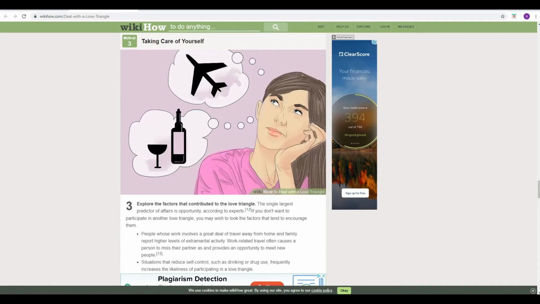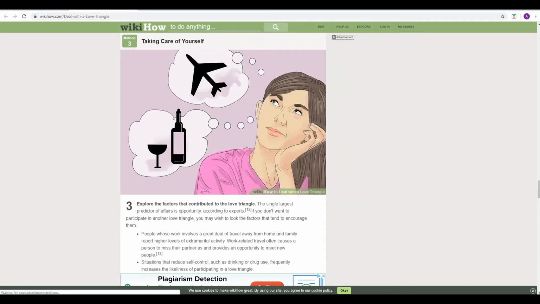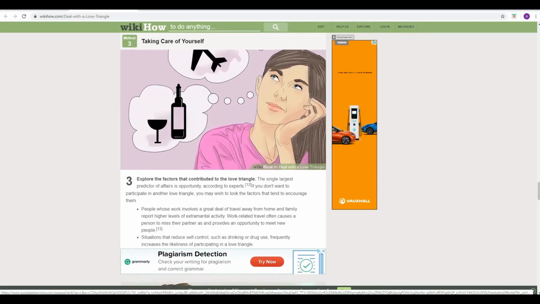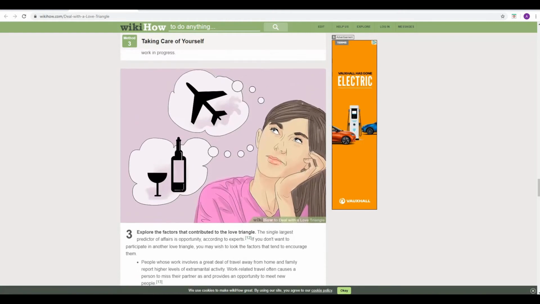People whose work involves a great deal of travel away from home and family report higher levels of extramarital activity. Work-related travel often causes a person to miss their partner and provides an opportunity to meet new people. True. And then this bullet point under that is situations that reduce self-control, such as drinking or drug use, frequently increases the likeliness of participating in a love triangle. My God. There you go.